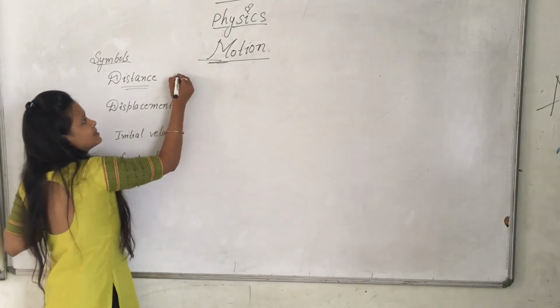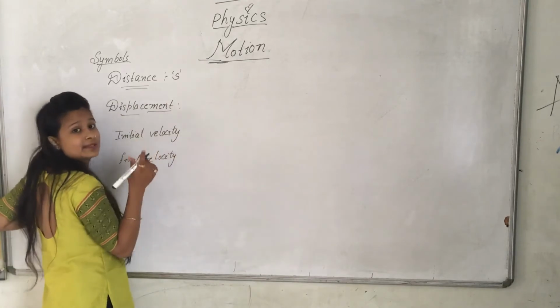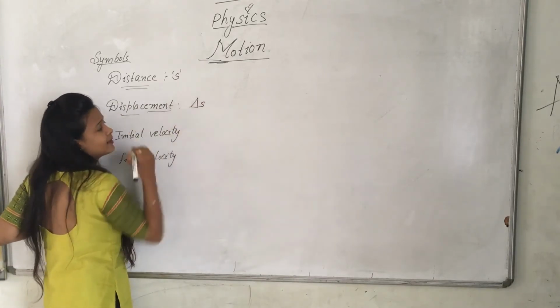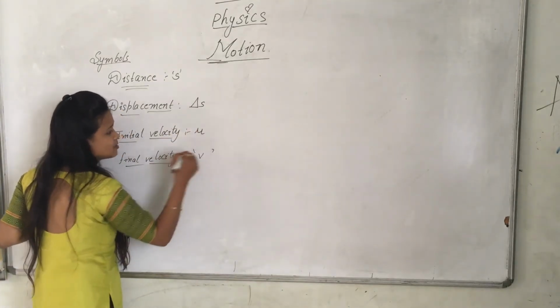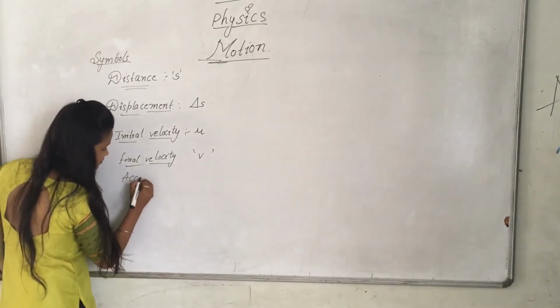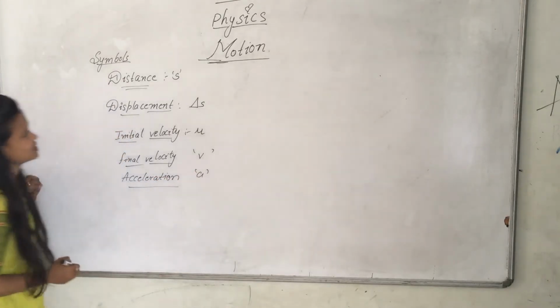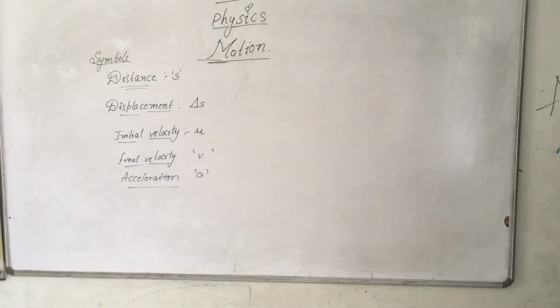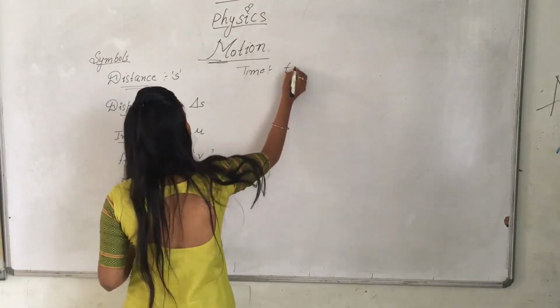Distance is represented as S. Displacement means the shortest path, the difference, so it is Delta S. Initial velocity is referred to as U. Final velocity is referred to as V. You understood the symbols of distance, displacement, initial velocity and final velocity. What is acceleration now? Acceleration is denoted as letter A. Time is denoted by letter T.